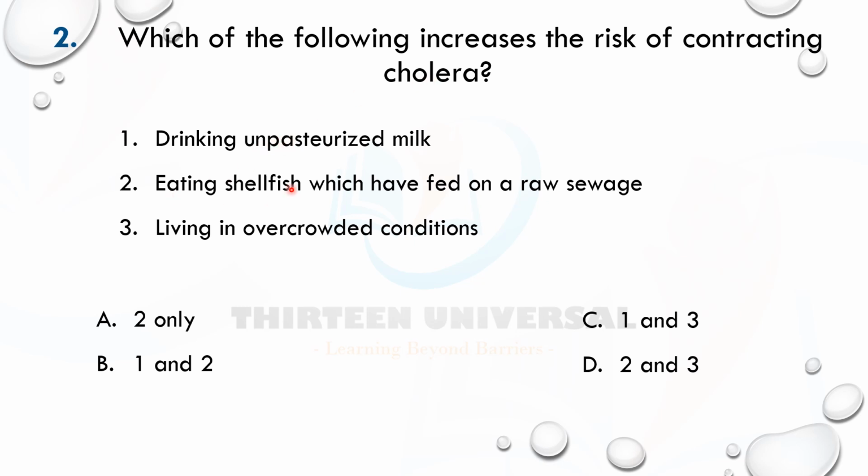Two says eating shellfish which have fed on raw sewage. Yes, cholera is connected to sewage because of the faecal-oral route. When water is contaminated with raw sewage, cholera can actually be transmitted from the shellfish. So this is for cholera. Number 3 says living in overcrowded conditions. This is also for TB and for measles. So the only one that sounds like cholera is 2.